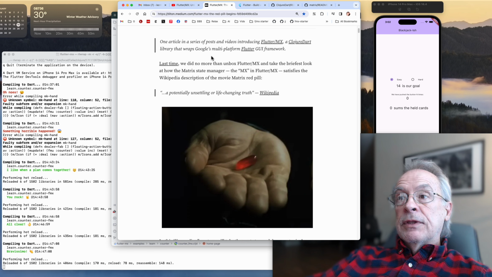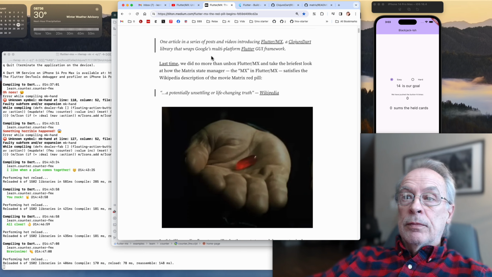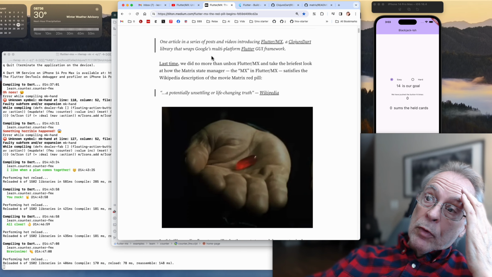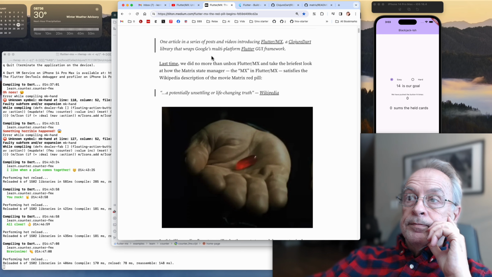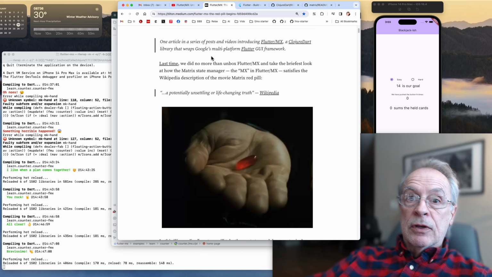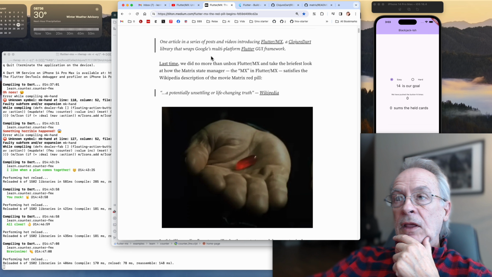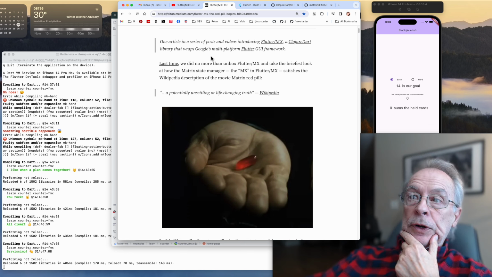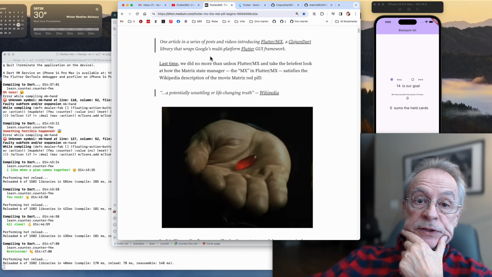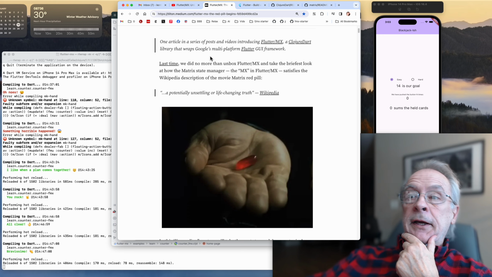By the same token, with this red pill series, I'm trying to introduce everyone to a really superb way of programming any framework, in this case, specifically Flutter. I've used it also with web and with Cooks.js and things like that. But our goal now is to use it with Flutter, because Flutter is extraordinary.